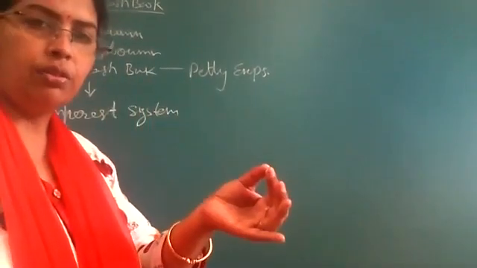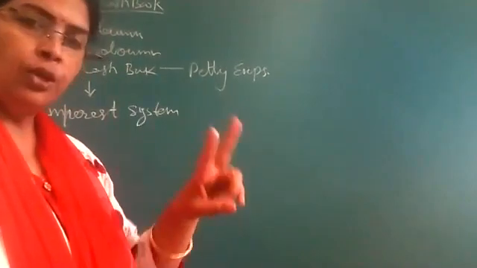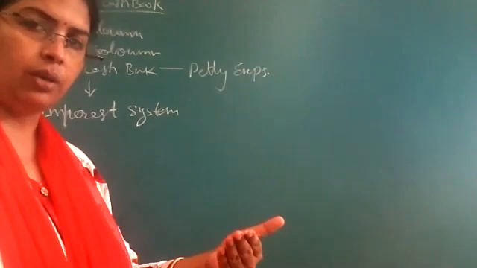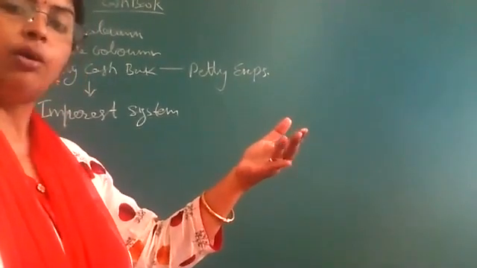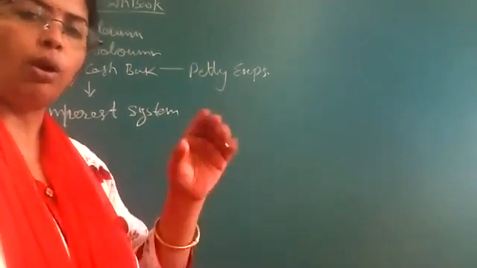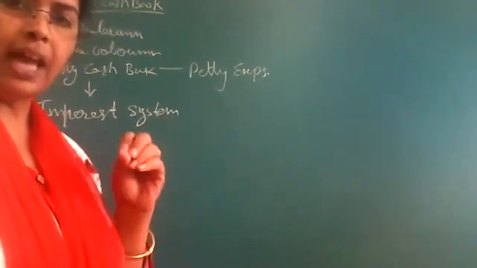Just let's go for a small story. There are two accountants in our organization, a senior accountant and a junior accountant. The senior accountant handles all the major amount cases and the junior accountant handles all petty expenses, and he will maintain the petty cash book. Then what will happen?